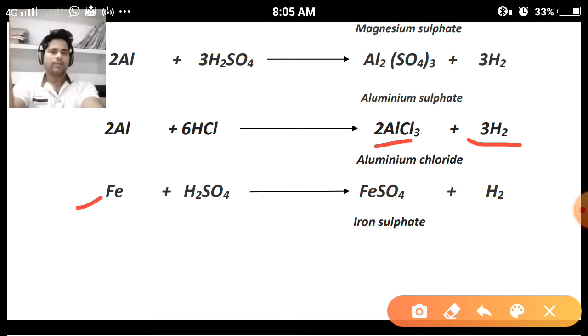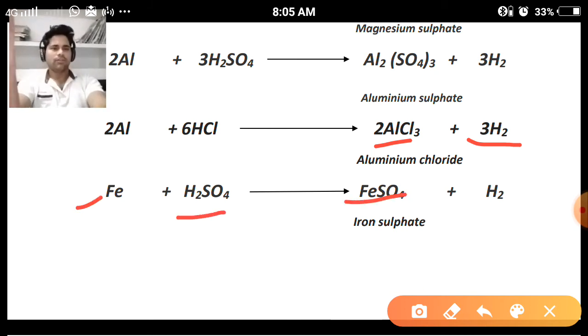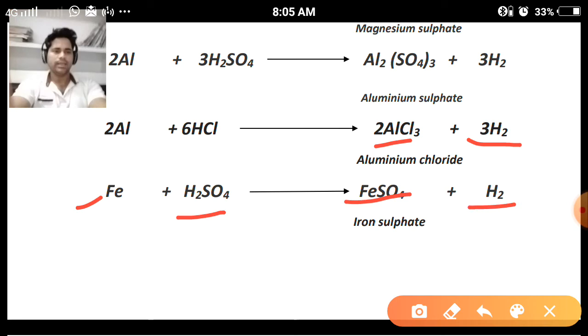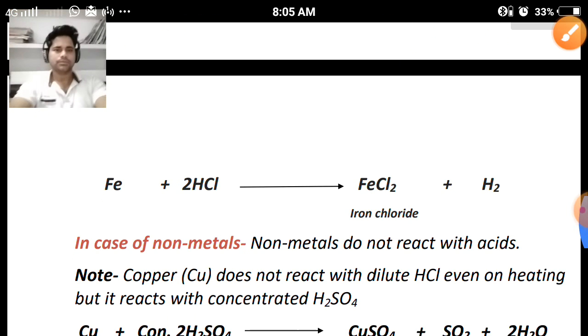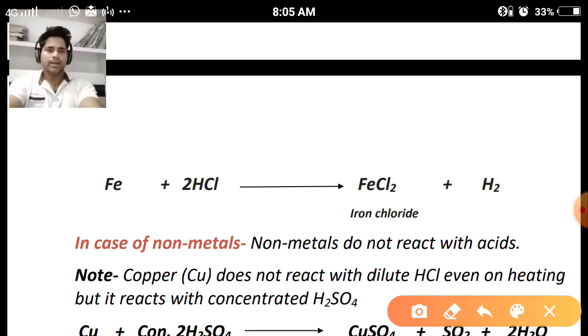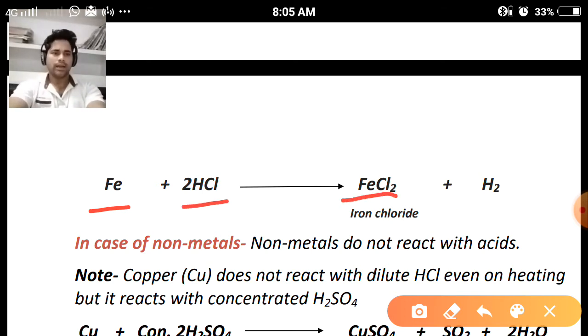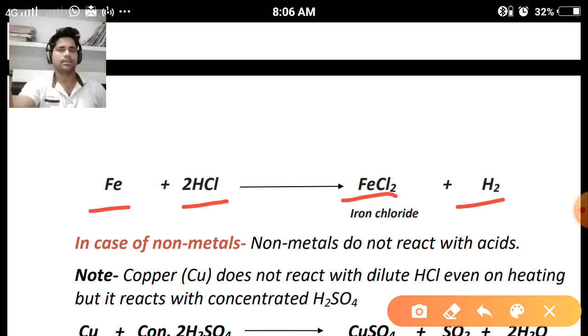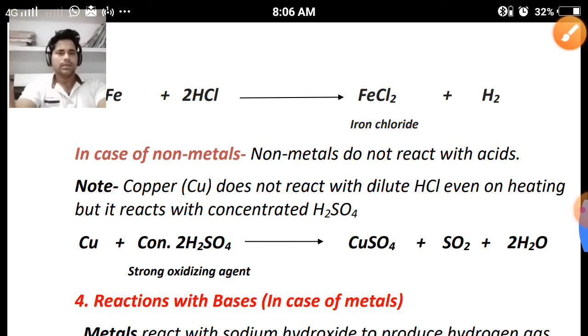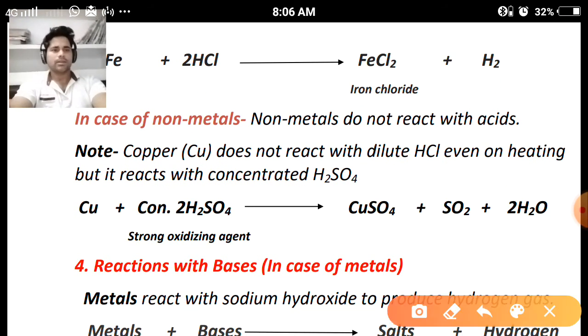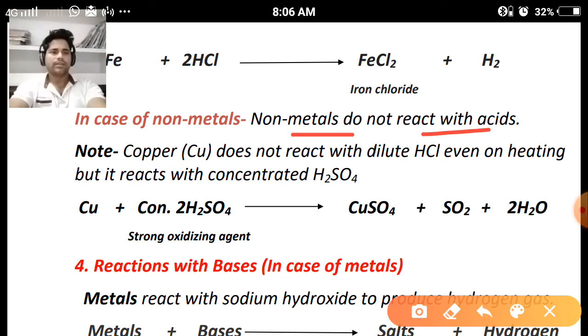When iron reacts with sulfuric acid, it will form iron sulfate and hydrogen gas will be liberated. Clear? When iron reacts with hydrochloric acid, it will form iron chloride and hydrogen gas will be released. So this was about the metals. What happens when metals react with acids? They will form their corresponding salts and hydrogen gas will be produced. Clear? So in case of non-metals, non-metals do not react with acids.